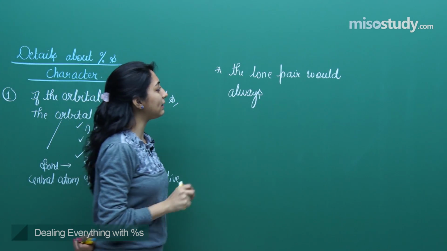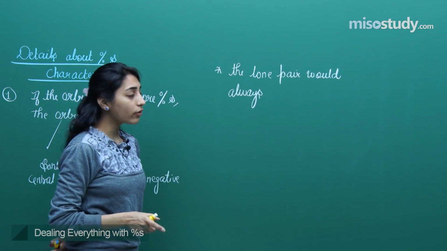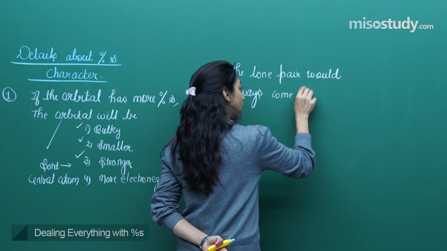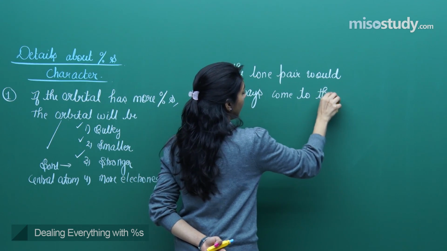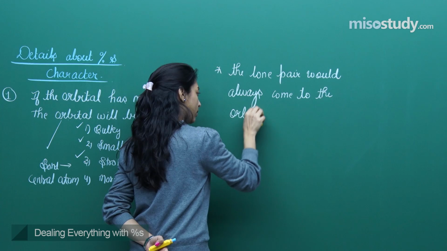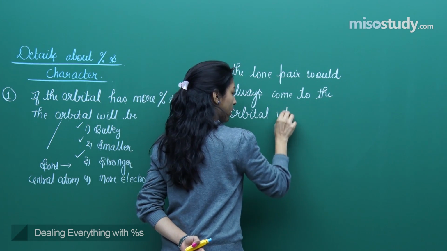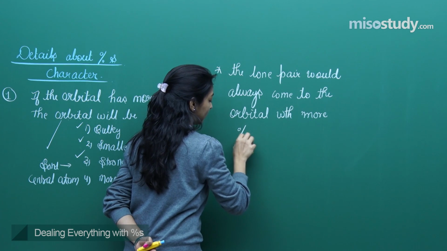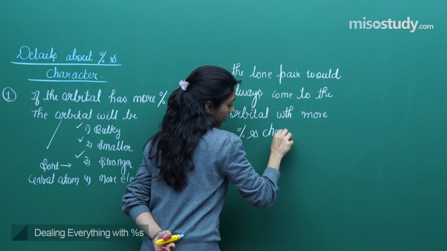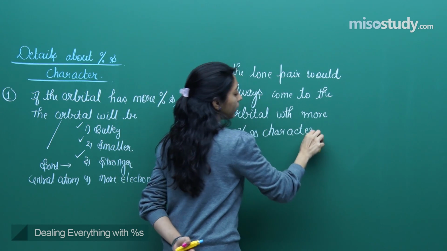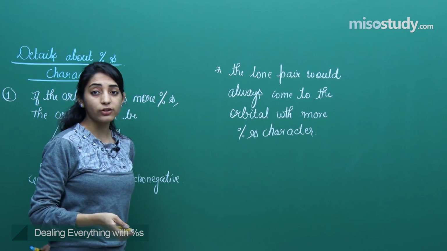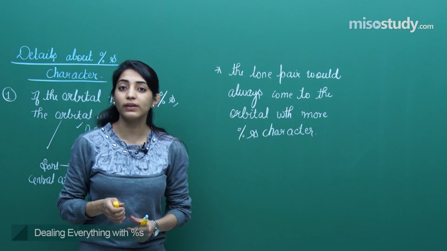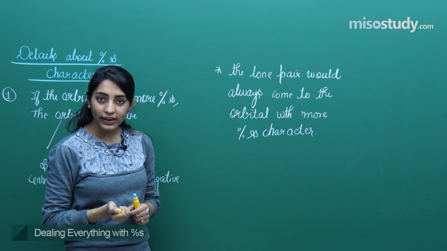So we'll go into the detailed discussion. First let me write down that the lone pair would always come to the orbital with more percentage S character. So if there is any particular orbital which has got a huge percentage S character, the lone pair would love to come to that particular orbital, right?